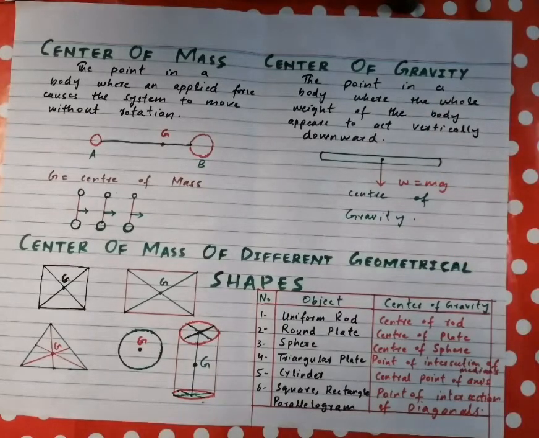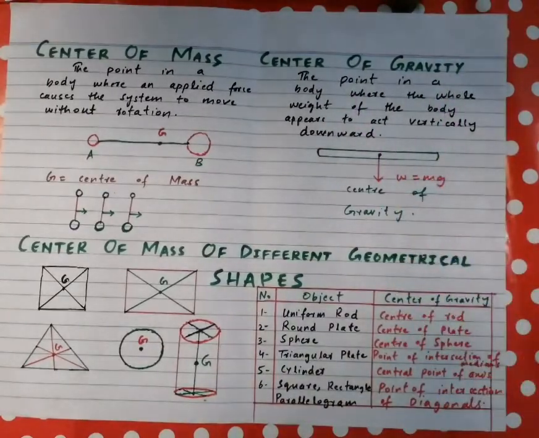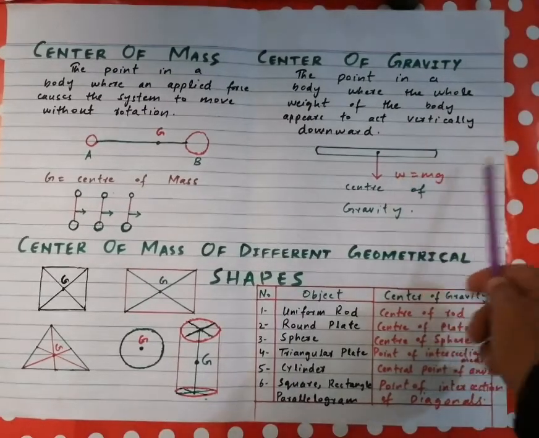Now what is the center of gravity? It is related to the weight of the body. It is the point in the body where the whole weight of the body appears to act vertically downwards. In all bodies there must be a point where the whole weight of the body appears to act. Such a point is called the center of gravity of the body, and it is equal to the weight of the body. W is equal to mg.